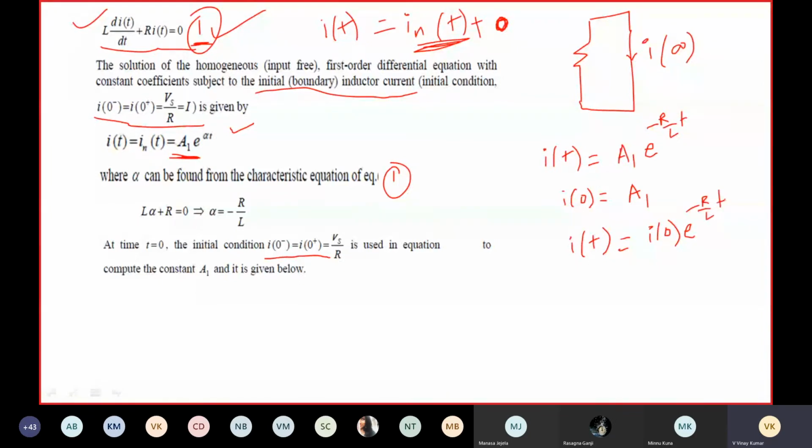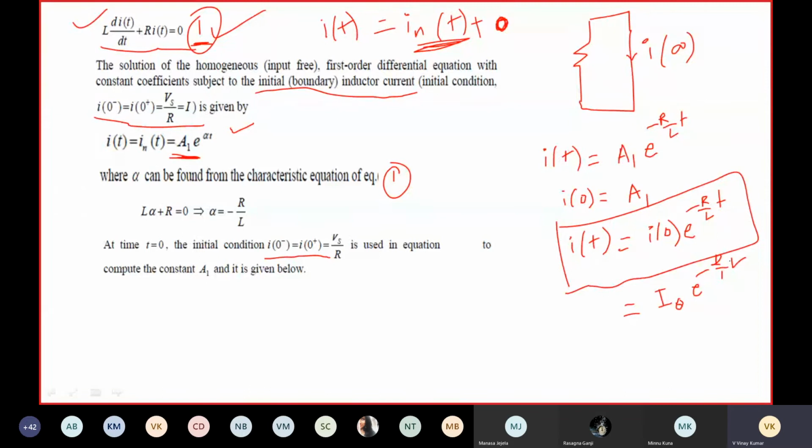This is the expression for current in a source-free RL circuit. If you take i(0) as I naught, the initial value, then it is I naught e to the power minus R by L into t.